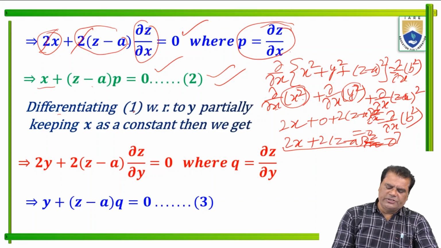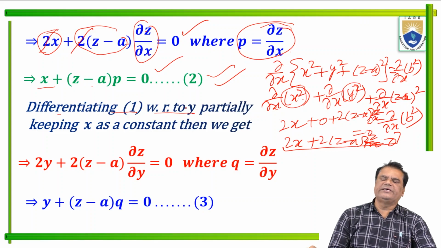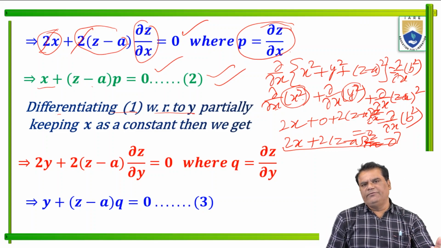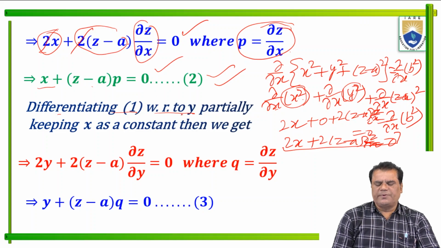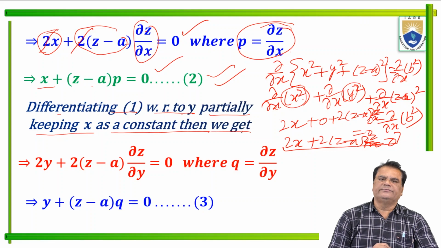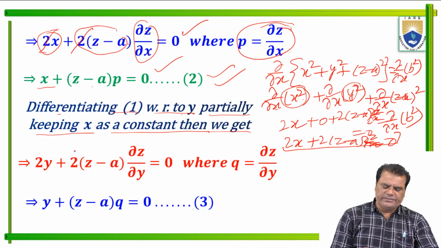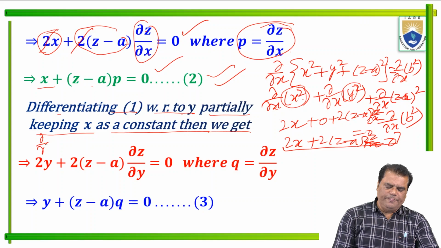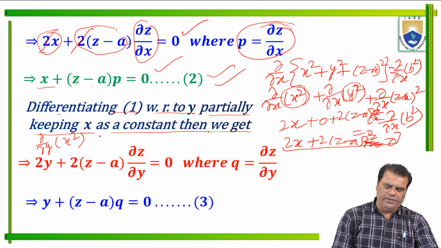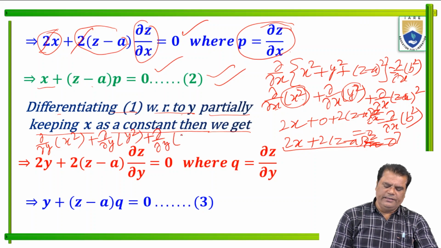Now differentiating the given relation, relation 1, with respect to y partially, keeping x as a constant. Then we get: ∂/∂y of x² for the first term, plus ∂/∂y of y² for the second term, plus ∂/∂y of (z − a)² for the third term, equal to ∂/∂y of the right side.